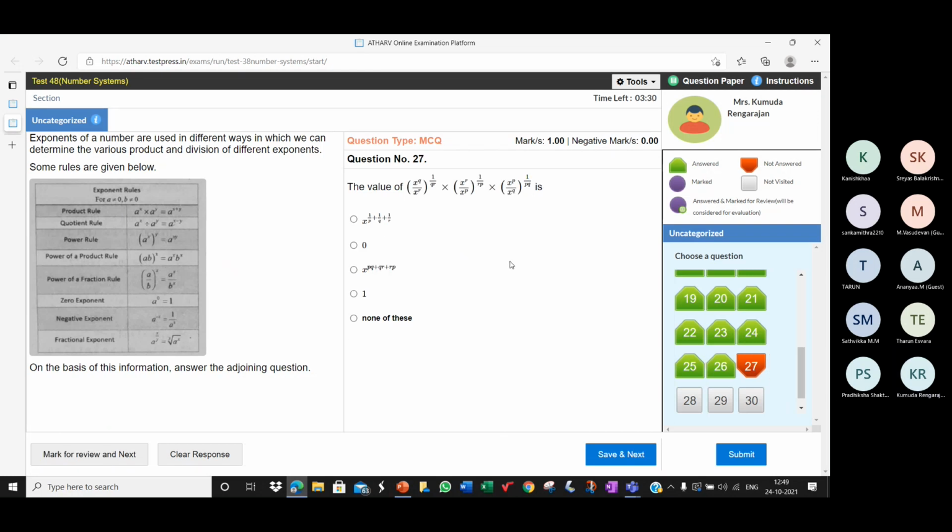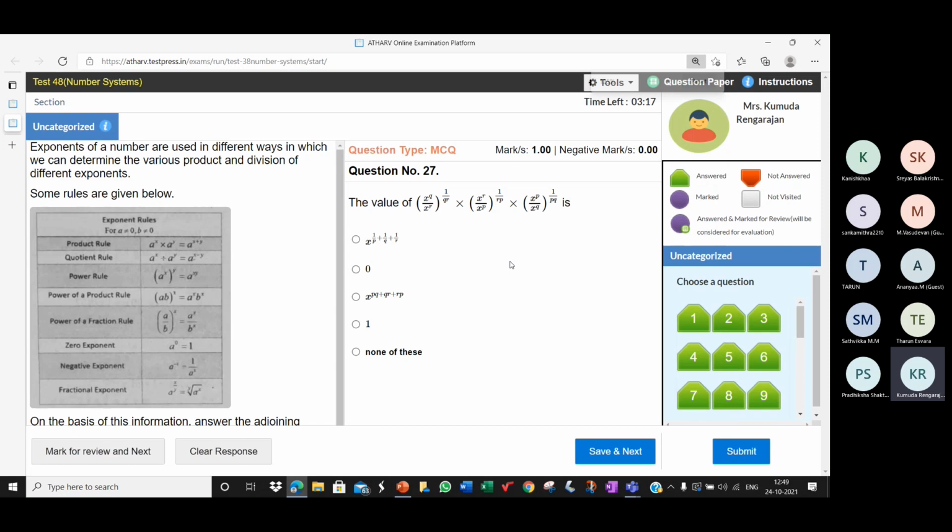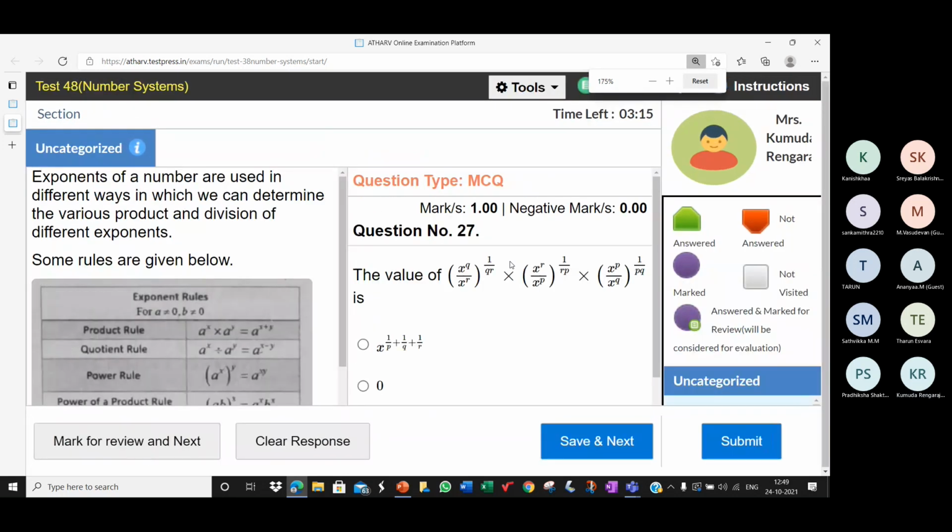The value of x to the power q by x to the power r, the whole raised to 1 by qr. So I think you can see it better now. Yes, ma'am. You need to find the value of this expression. Work it out.